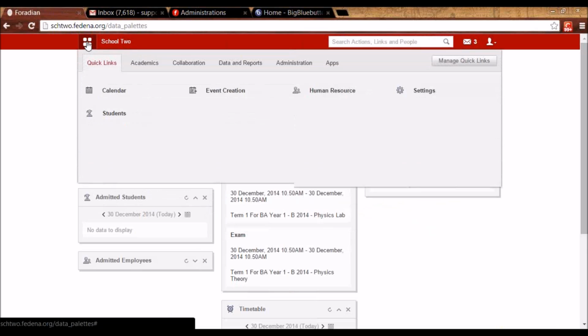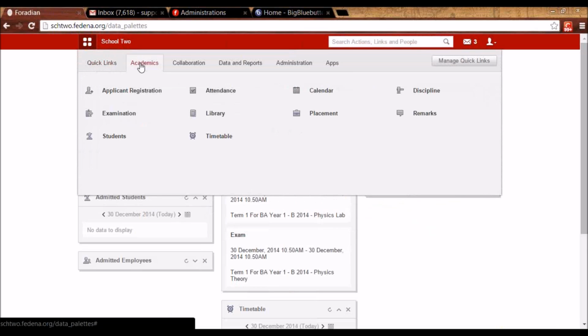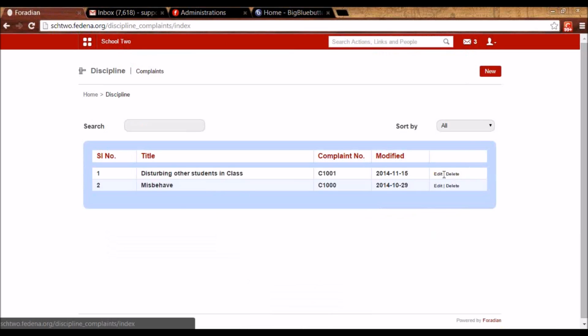The next plugin that we are going to see is discipline. So for that, we can go to academics, we can go to discipline. So the discipline module is used when a student is complaining against another student because of some discipline issue. So in that case, the student has to log a complaint with the admin.